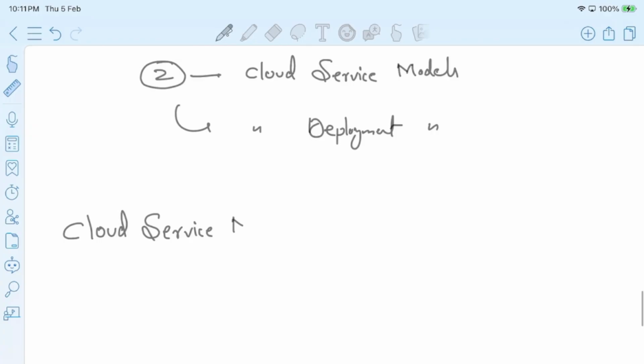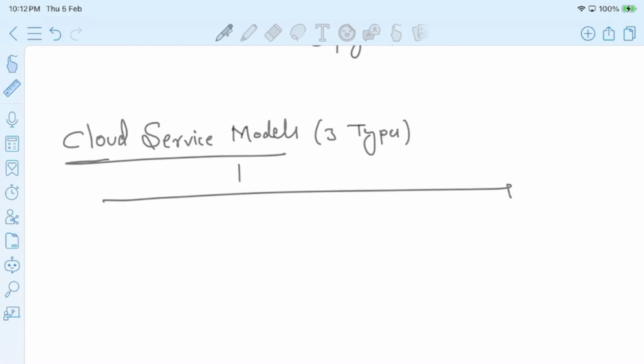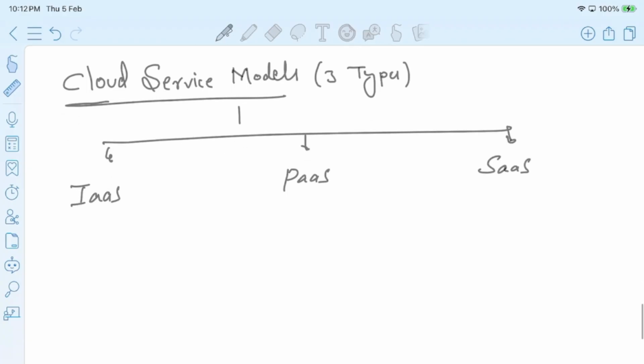So, this cloud service models are of three types. They are infrastructure as a service, platform as a service, software as a service.